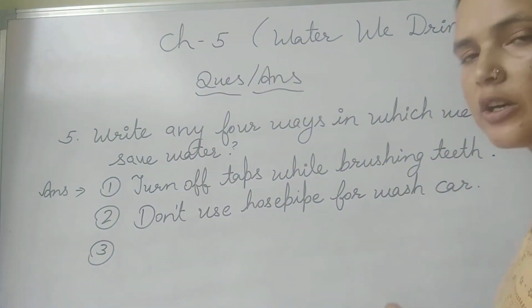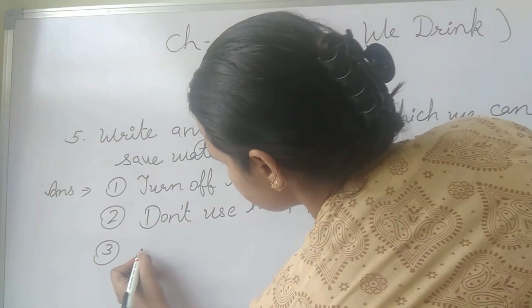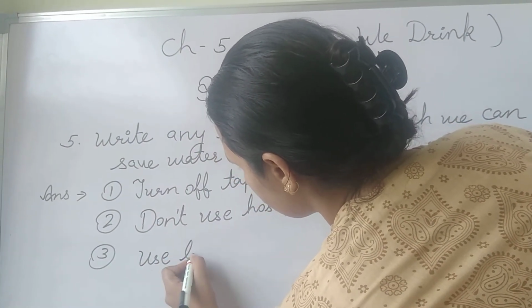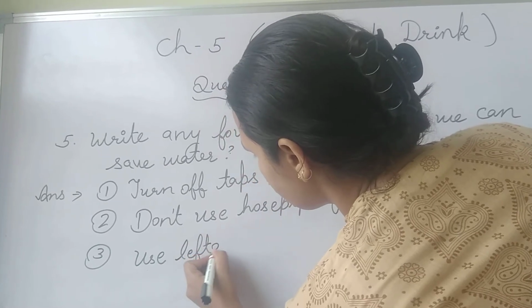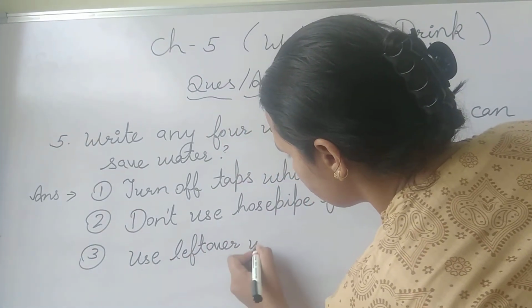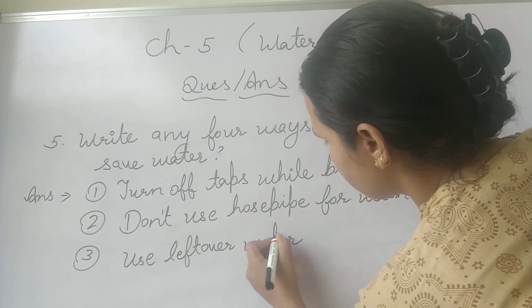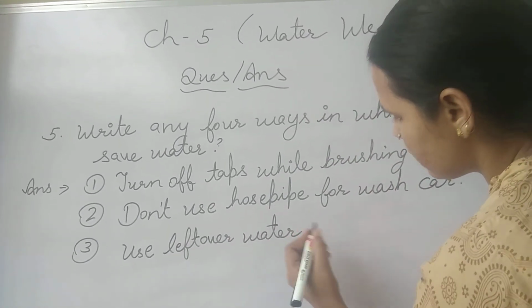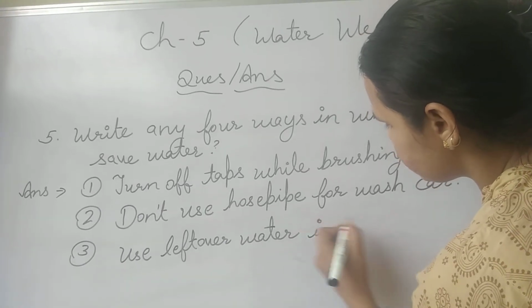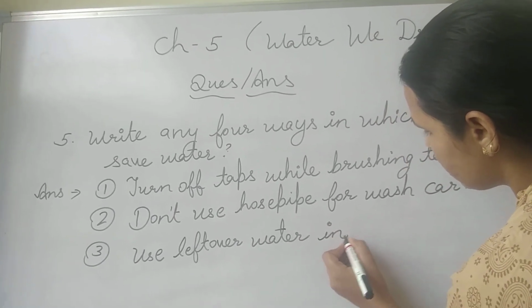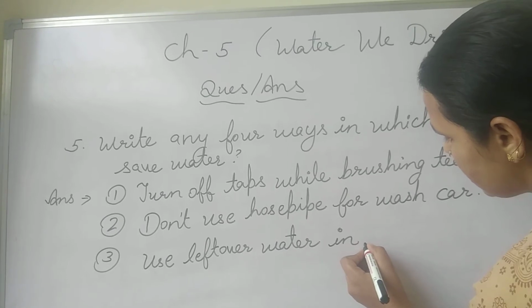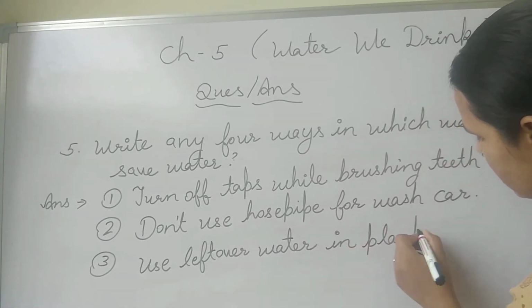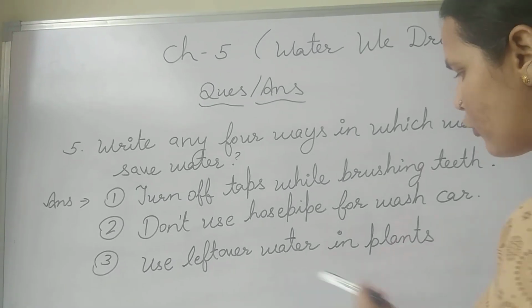After that, the third point: use leftover water in plants.